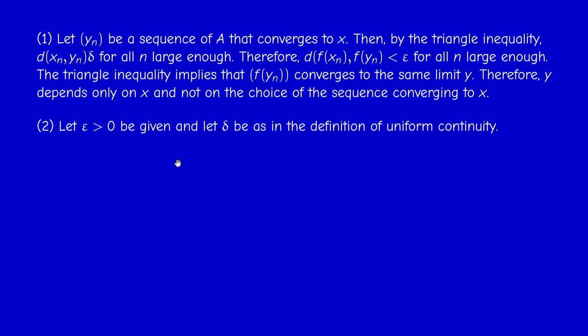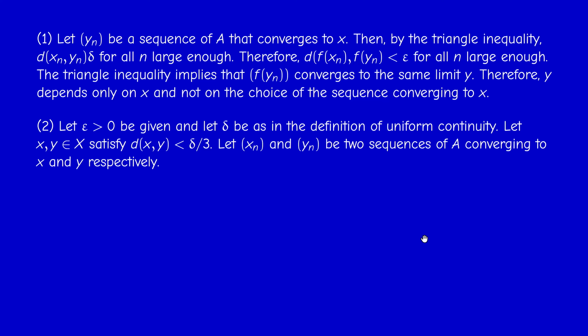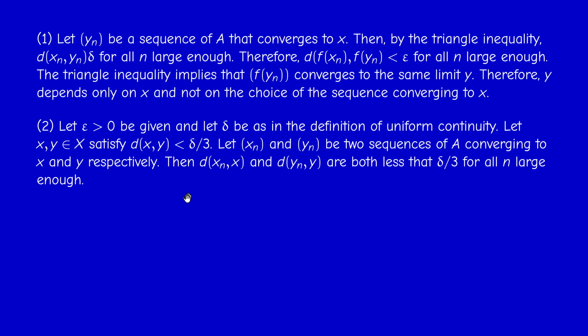Next point, uniform continuity of g. So let epsilon positive be given and let delta be as in the definition of uniform continuity of f. Now, if x and y satisfy d(x,y) less than delta over 3, and x_n and y_n are two sequences of A converging to x and y respectively, then the distance between x_n and x can be made less than delta over 3, and the same thing for the distance between y_n and y.